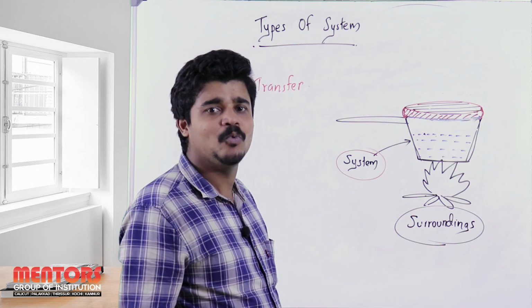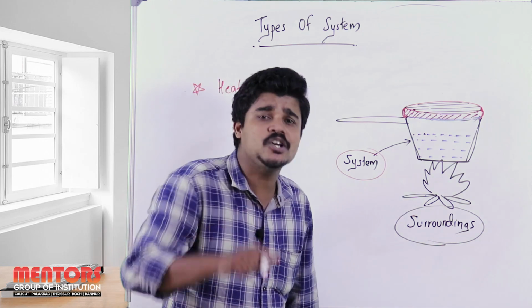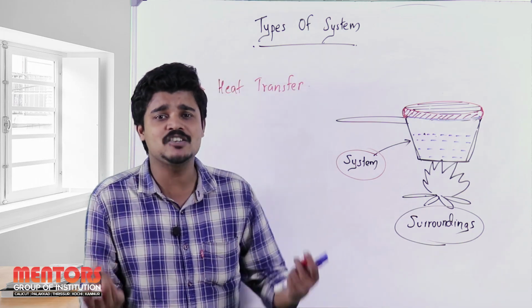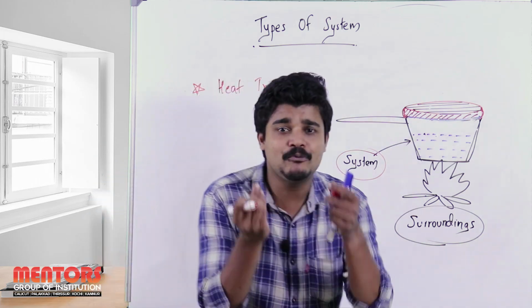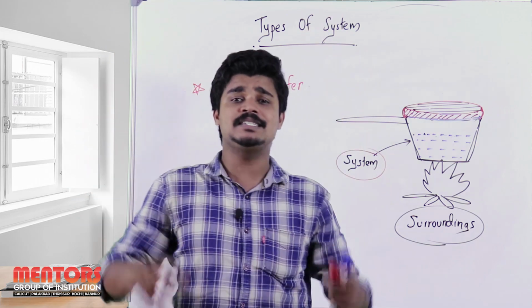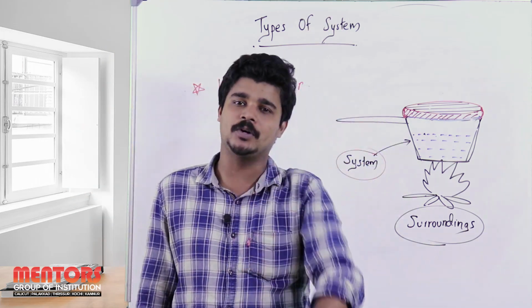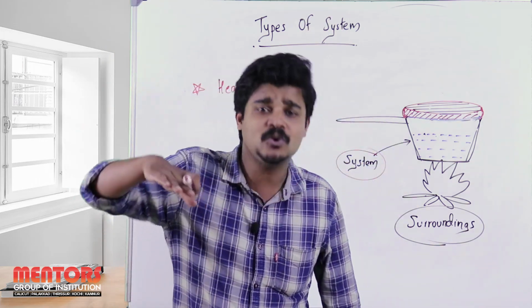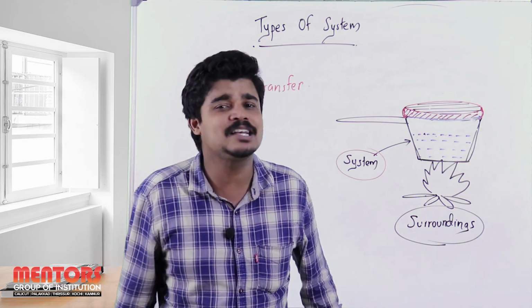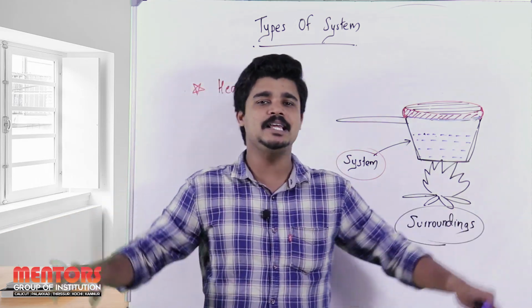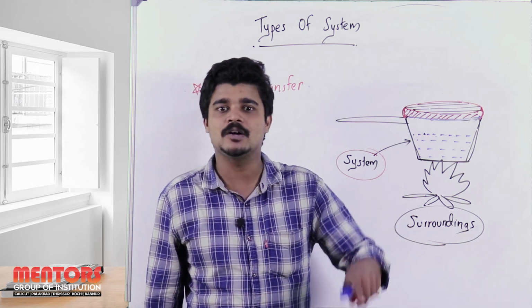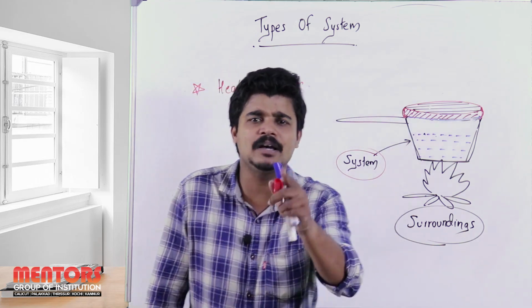No. Why? Because in the initial case, we did have a mass transfer of water from the system to the surroundings in the form of water vapor. But now I have closed the top of the teapot such that no water vapor leaves from the system to the surroundings. Why? Because I have covered it.